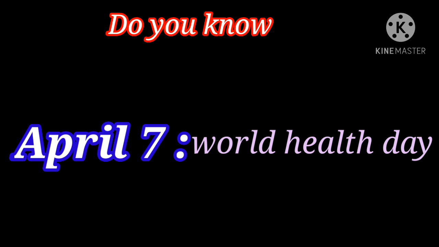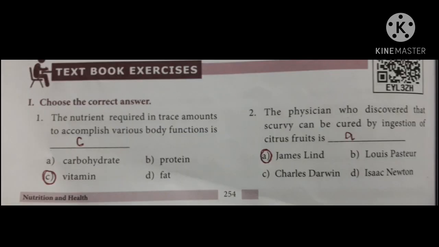Okay, children? Now turn your book to page number 254. Roman letter 1, question number 1. The nutrient required in trace amounts to accomplish various body functions is answer option C. Second one.